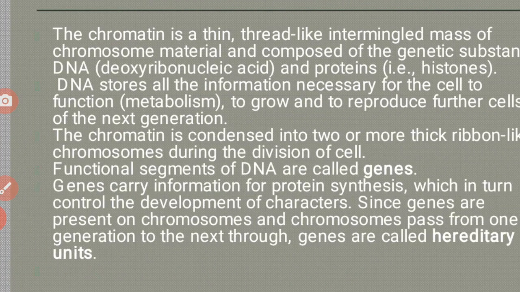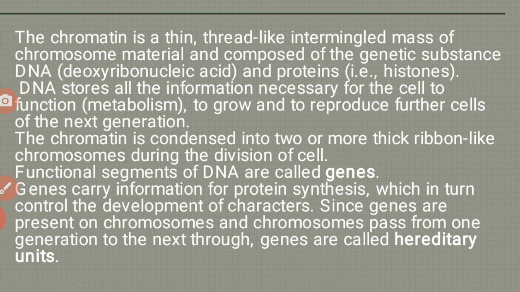The chromatin is thin, thread-like intermingled masses of chromosome material and composed of the genetic substance DNA, deoxyribonucleic acid, full form of DNA, and protein, that is histones. DNA stores all the information necessary for the cell to function, that is metabolism, to grow and to reproduce further cells for the next generation. The chromatin is condensed into two or more thick ribbon-like chromosomes during the division of cell.